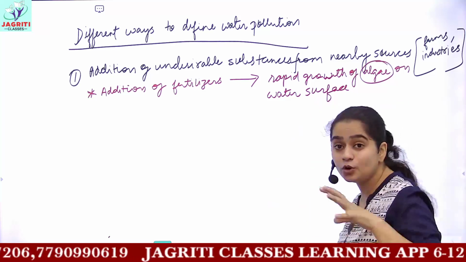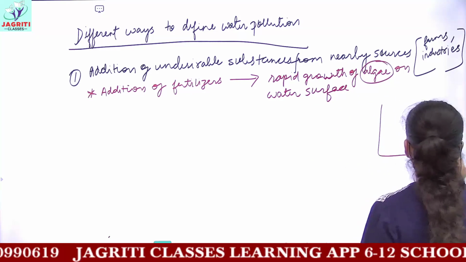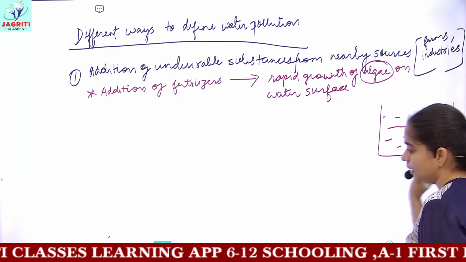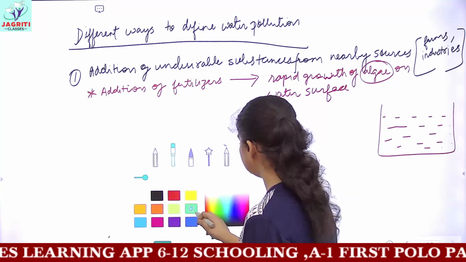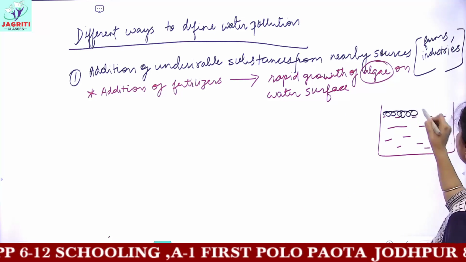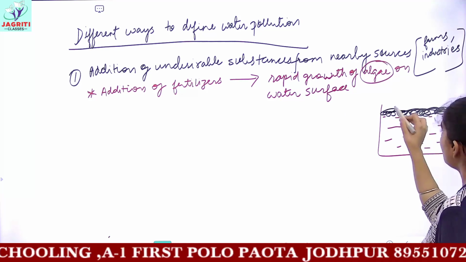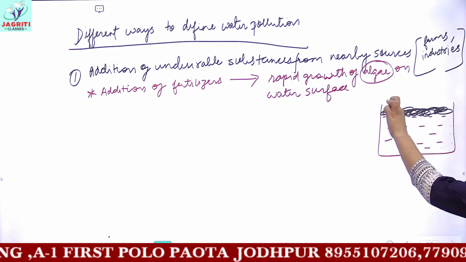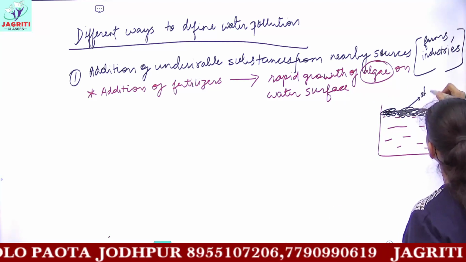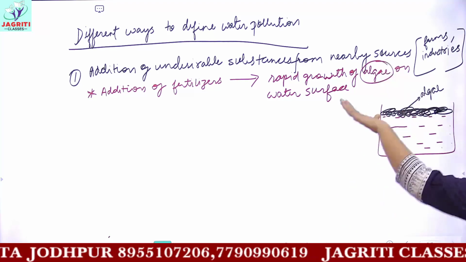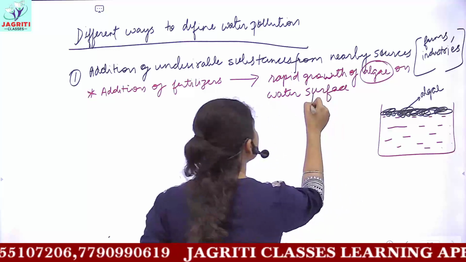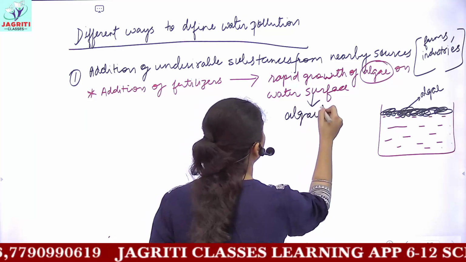And this rapid growth of algae on the surface, like you have a river here or a pond here, okay, it is filled with water. Now what happens is, on the surface of water you have a rapid growth of algae, and due to this rapid growth, the algae covers the whole surface of water completely. They spread very fast and completely cover the whole surface of water, due to which this rapid growth is also called an algal bloom.